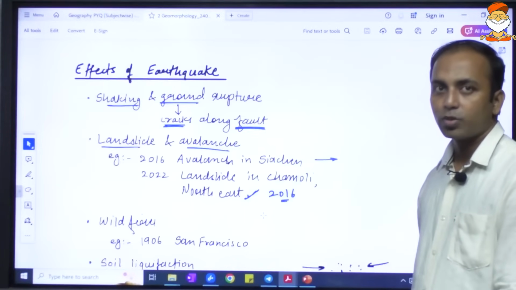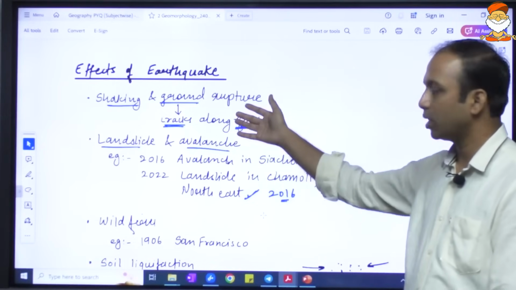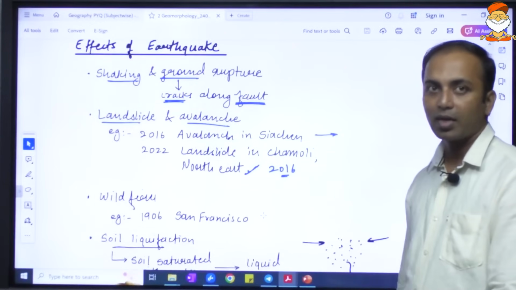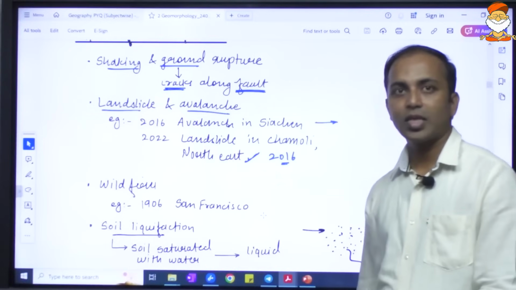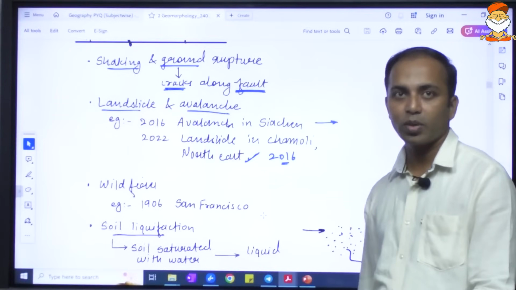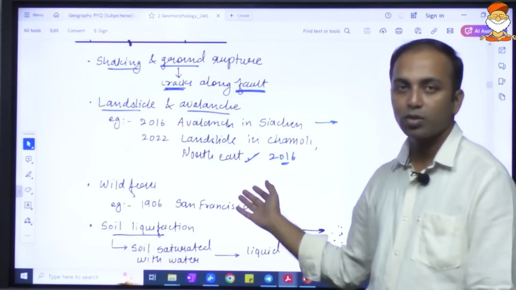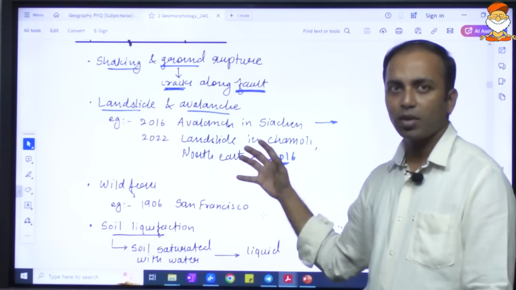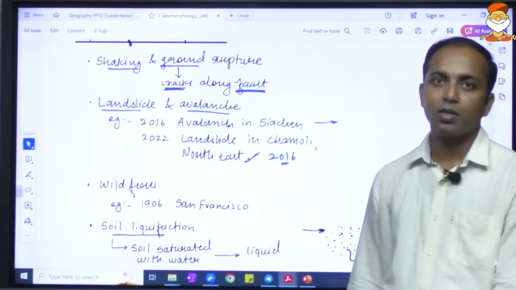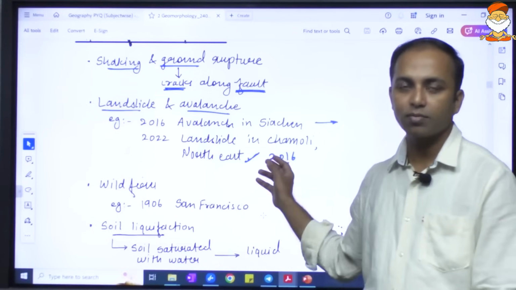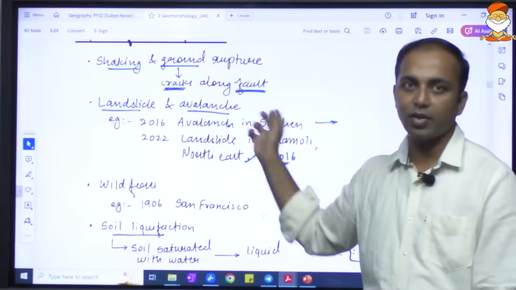Okay, let us proceed ahead now. What are the effects of the earthquake? Shaking of the ground and rupture of the ground may take place. Cracks may happen. Landslides and avalanches may take place. For example, in 2016, an avalanche in the Siachen Glacier took place. In 2022, a landslide in Chamoli took place. In the northeast, landslides have taken a toll of many people, and this is increasing, because of deforestation and seismic activity.